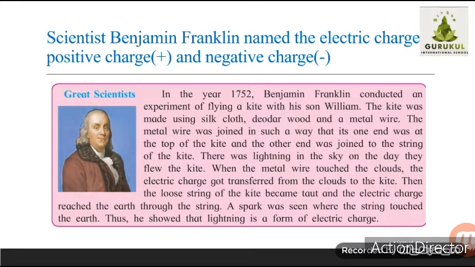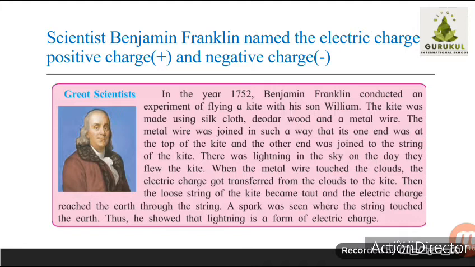The metal wire was joined in such a way that its one end was at the top of the kite and the other end was joined to the string of the kite, and there was lightning in the sky on the day they flew the kite. Okay, during the rainy season, when there was lightning in the sky, they flew this kite in the sky. And what happened? When the metal wire touched the clouds,